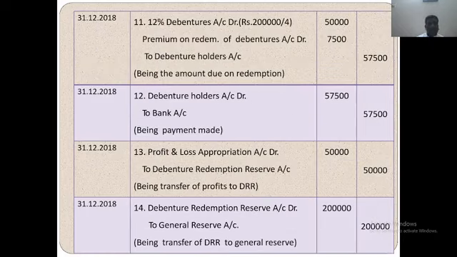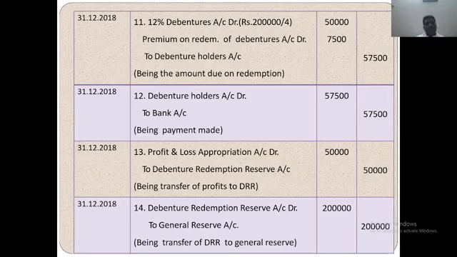31st December 2018. 12% debenture account debit, 2 lakh divided by 4, so 50,000. Premium on redemption of debenture account 7,500 at the rate of 15% premium. To debenture holder 57,500. Debenture holder account debit to bank account, amount paid to debenture holder, 57,500. 31st December 2018, this amount is adjusted out of profit. Profit and loss appropriation account debit to debenture redemption reserve account 50,000.